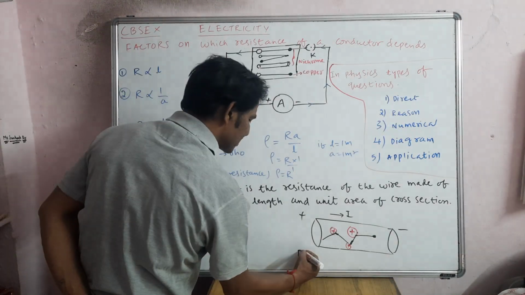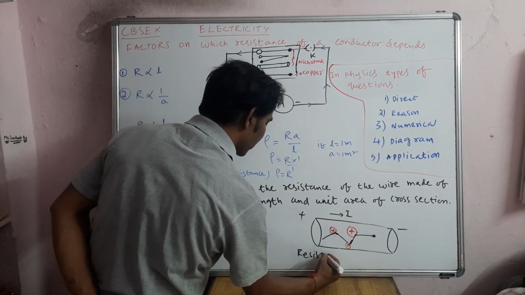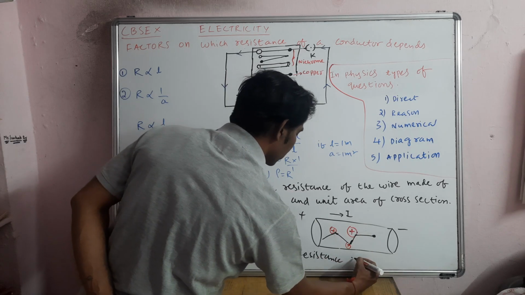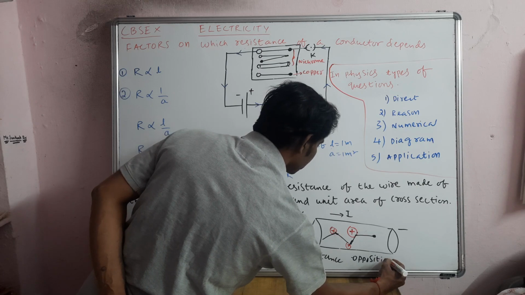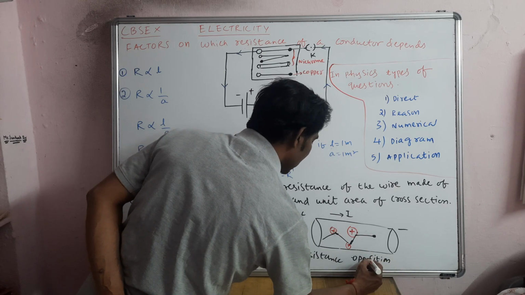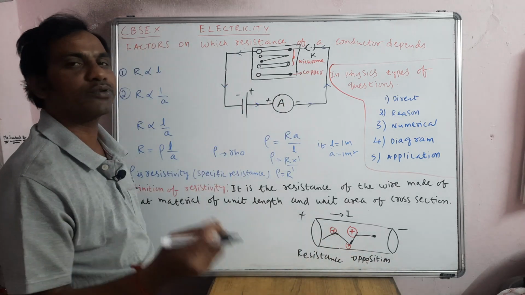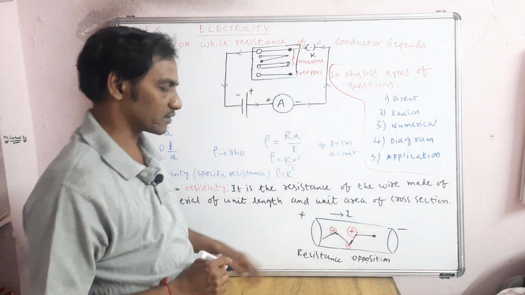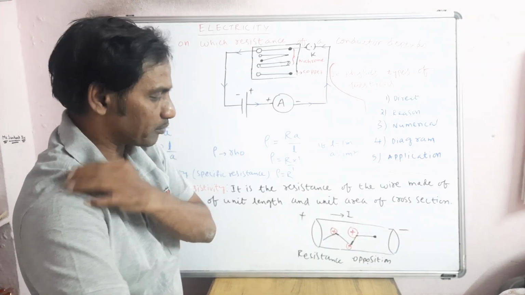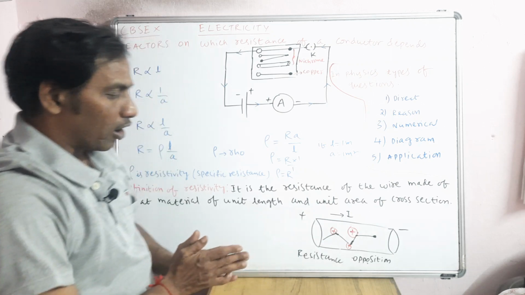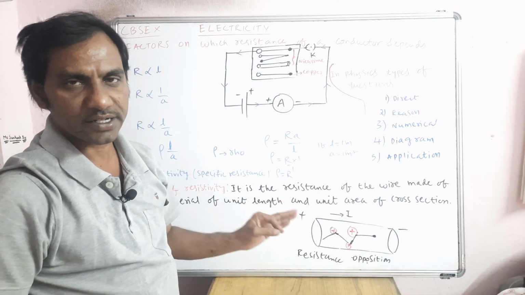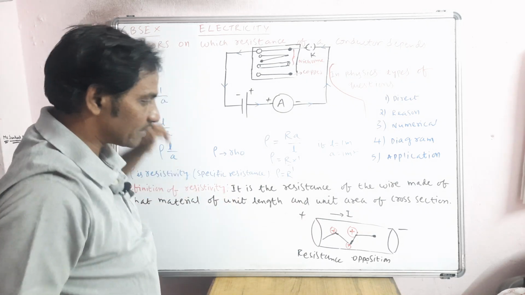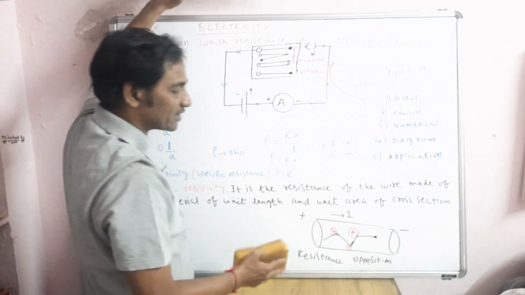Resistance, you simply have to remember, is opposition or obstruction. The atoms in the conductor oppose the flow of electrons. This is called resistance. The property of the material by which the material opposes the flow of electrons in a conductor is called resistance. Done. Now our topic is not resistance itself, but the factors on which resistance depends.